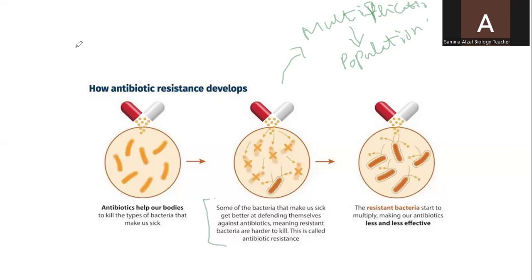So the resistant bacteria start to multiply, making our antibiotics less and less effective. So in this way, resistance is produced in the bacteria against any antibiotic. And these changes are transferred to the next generations.